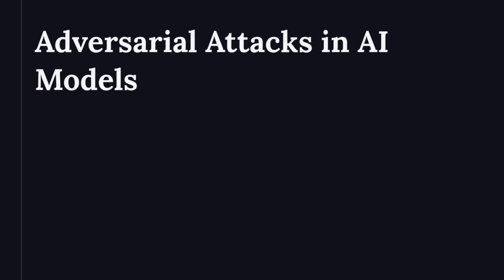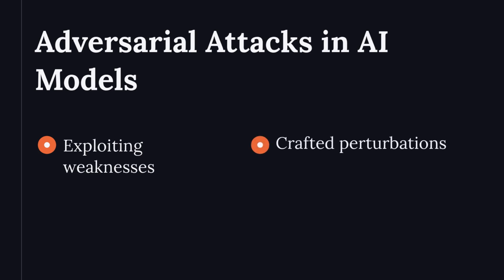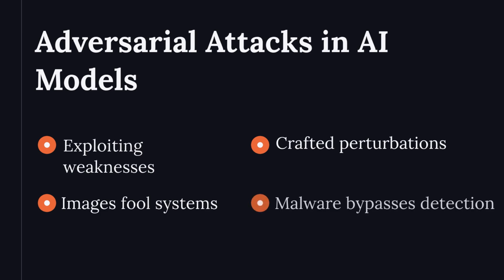Adversarial attacks exploit weaknesses in machine learning models. Carefully crafted perturbations cause misclassification. Examples include modified images fooling recognition systems. Altered malware bypasses AI detection. These attacks target model decision boundaries, evading defenses without alerts.